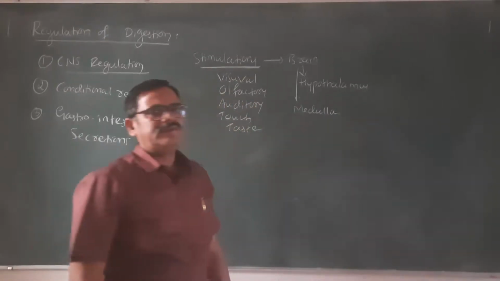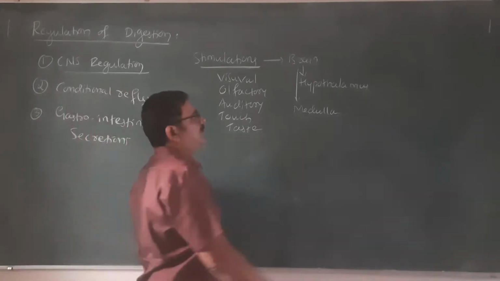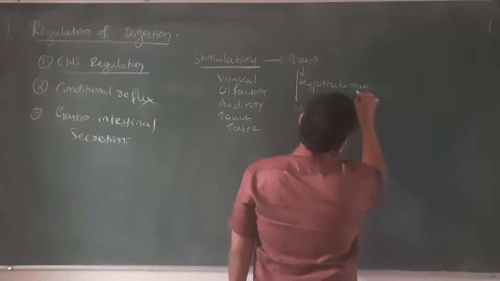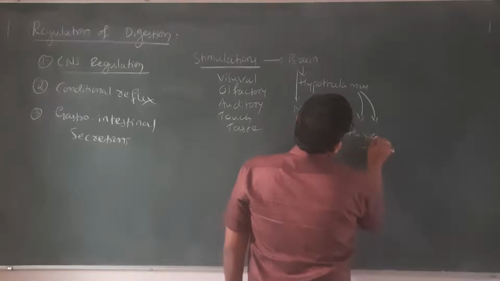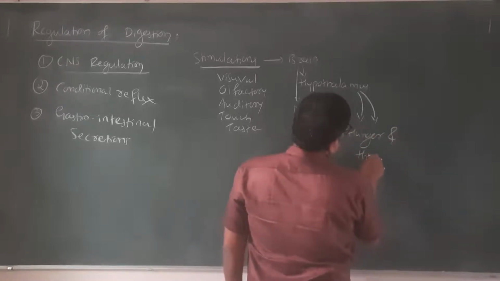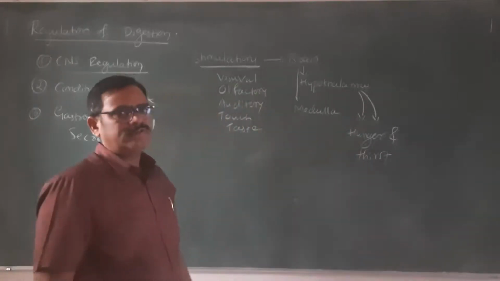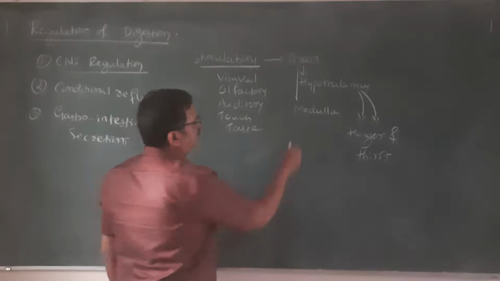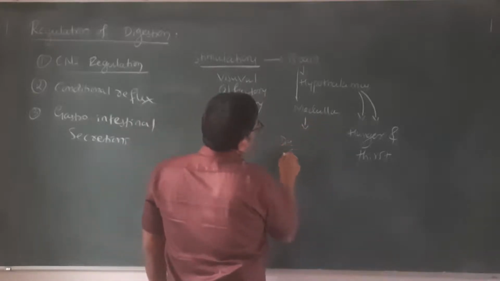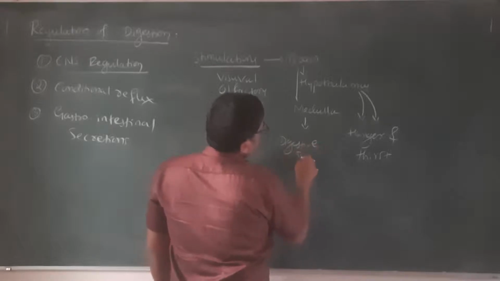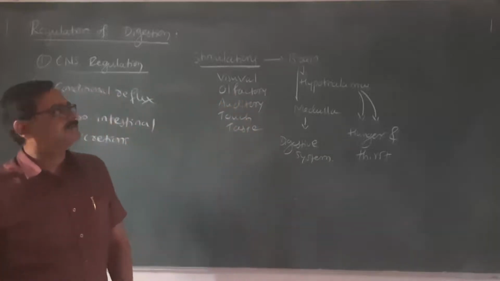The hypothalamus is the most important center that controls our hunger and thirst. So the hypothalamus regulates our hunger and thirst. The medulla also controls the mechanism of digestion, regulating the digestive system and its function, absorption of nutrients, all that.